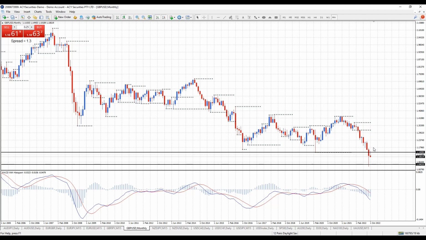Even if we have a month up, that's not going to change the trend because we've got lower tops and bottoms on the monthly chart at the moment. Alright, let's move it down to the weekly chart.